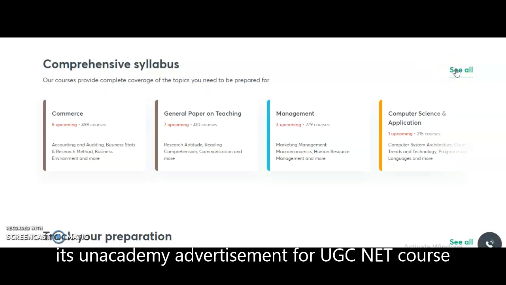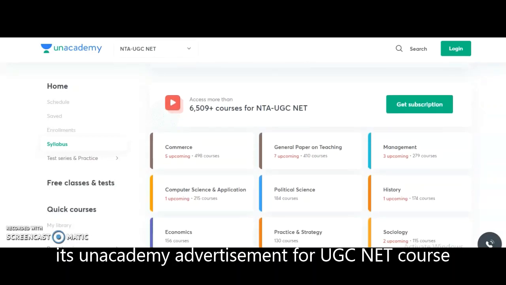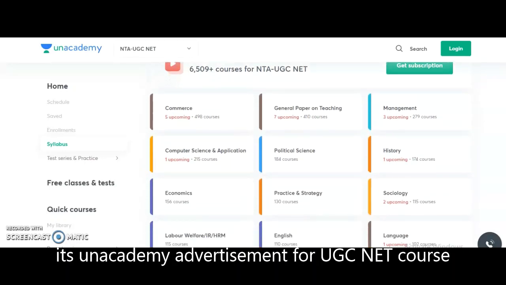The candidates who are preparing for the NTA UGC NET, here Unacademy is providing multiple courses. So here I am going to show you the list. Actually, the University Grants Commission conducts the National Eligibility Test exam twice every year for 81 subjects. Out of the 81 subjects, for a few subjects Unacademy is providing the complete course, including free online classes also, guys. So here I will give you the complete details regarding that.